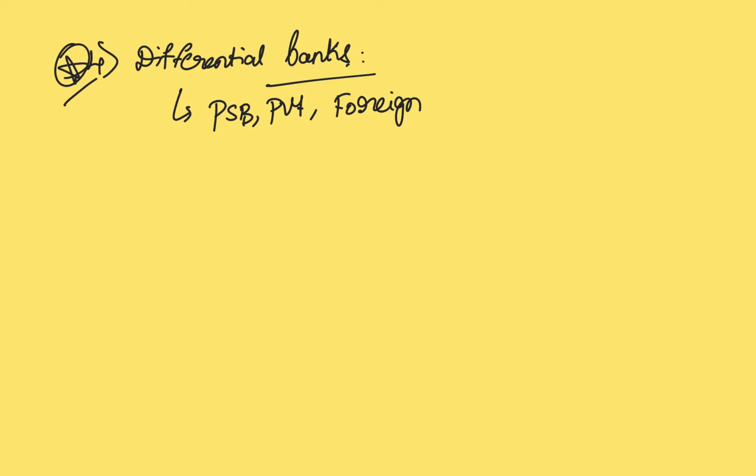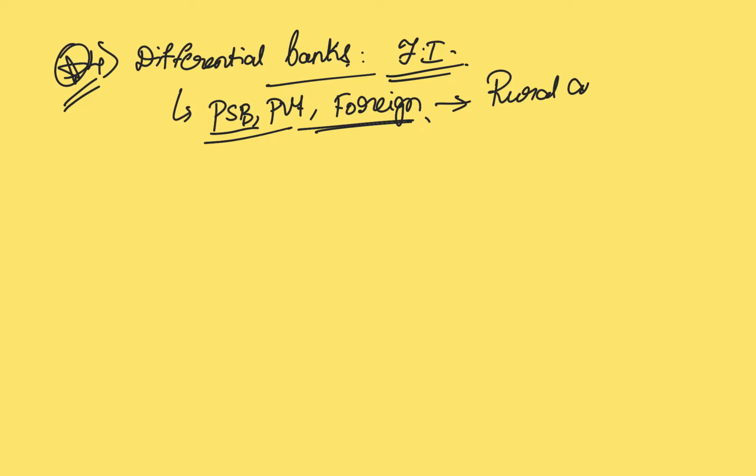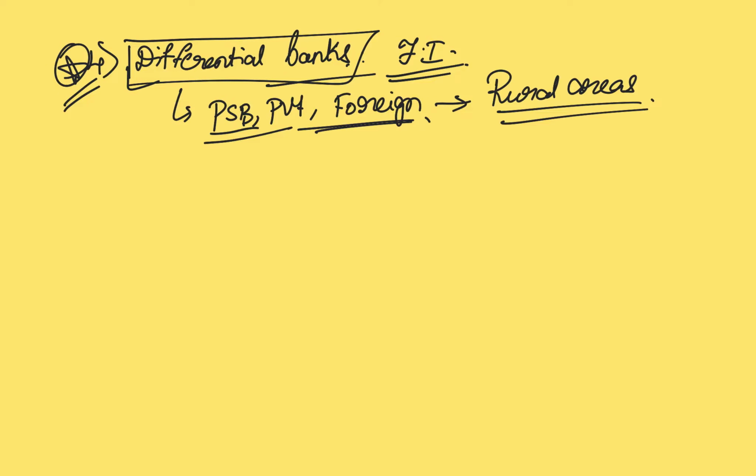Now, the next kind of banks that we have in our economy are differentiated banks. The objective of banking is financial inclusion. We have already discussed this. Despite the fact that we have all the banks that we have discussed prior to this, in certain rural areas we still do not have commercial banks' presence, because it is not feasible for such big banks to operate in a very remote location. For this very purpose, we have another category of banks called differentiated banks, where they essentially carry out banking activity, but the purpose and scope is very limited.